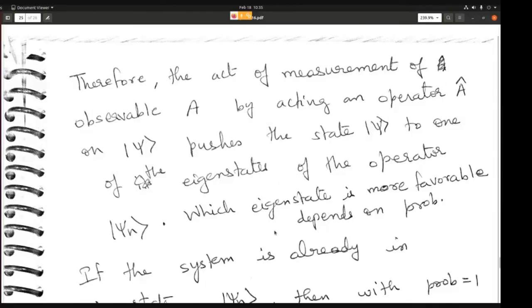So this is a very important concept. You should always remember that the act of measurement changes the system. And how does it change the system? It basically pushes the system into one of the eigenstates, and the measurement that you are getting is going to be the eigenvalue corresponding to that eigenstate. This is something that you should remember.